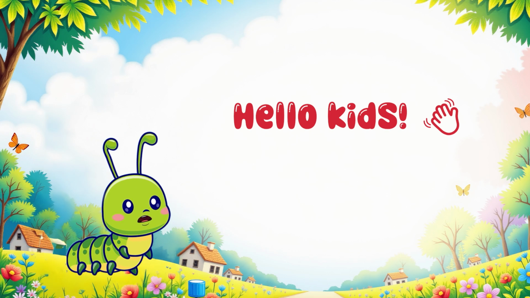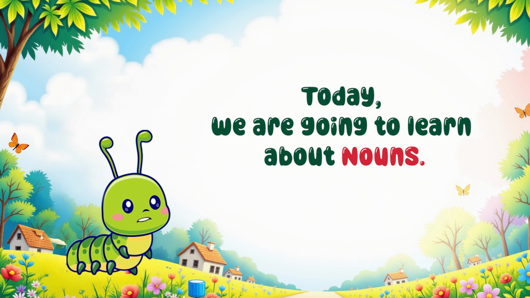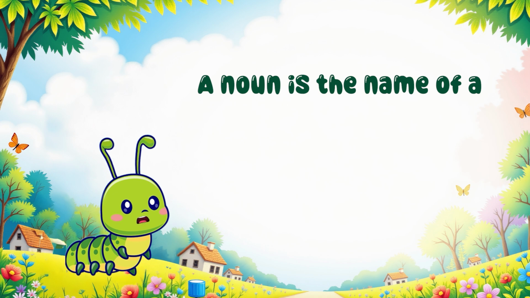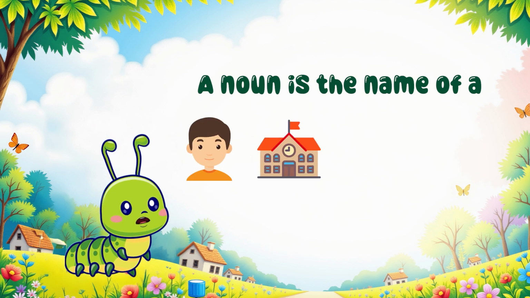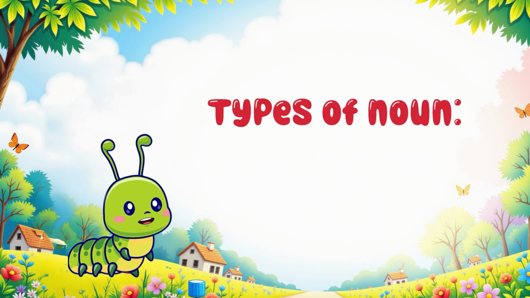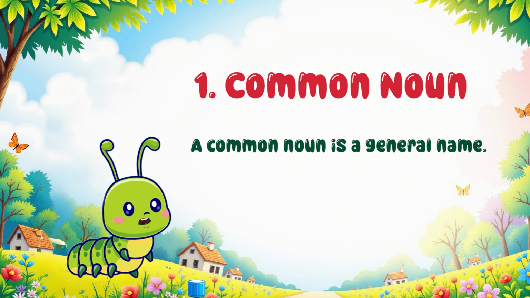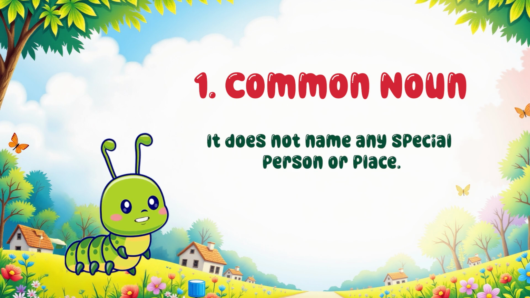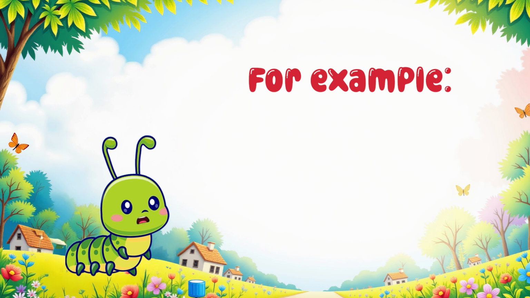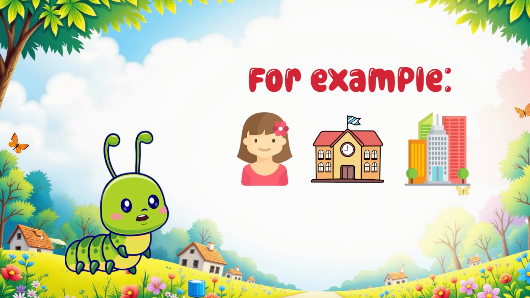Hello kids! Today we are going to learn about nouns. A noun is the name of a person, place, animal or thing. Types of noun. Common noun. A common noun is a general name. It does not name any special person or place. For example, girl, school, city.